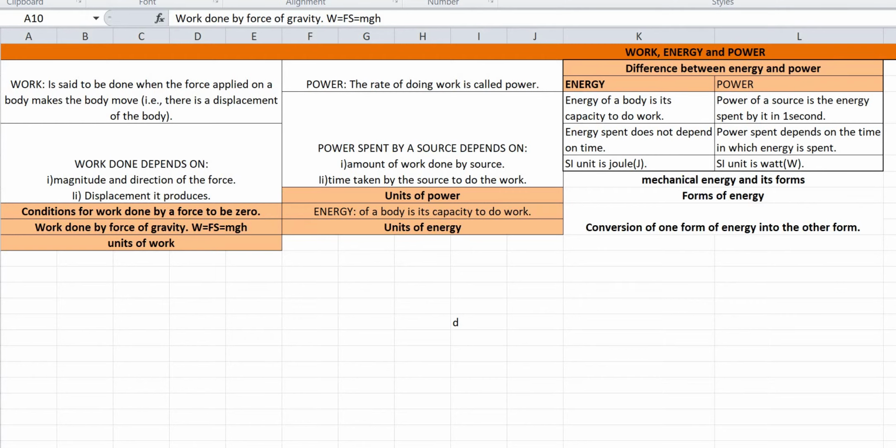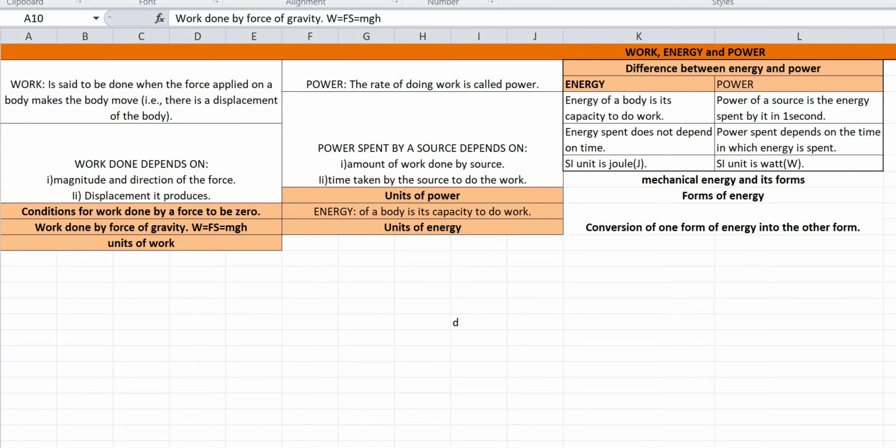Now the unit of power. The unit of power is watt. That is the SI unit of power. So what is 1 watt? If 1 joule of work is done in 1 second, the power spent is said to be 1 watt. We have one more unit of power, that is horsepower. So 1 HP is equal to 746 watts.